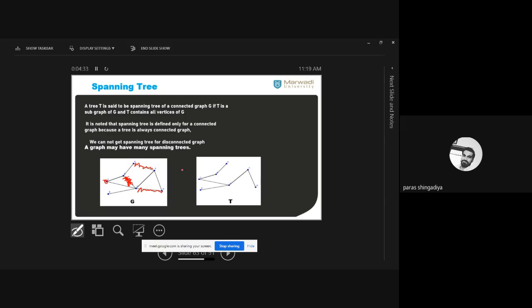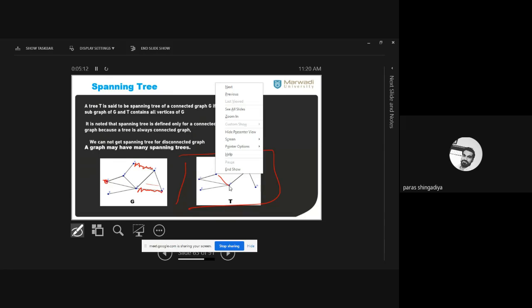Now this is a new graph that is a subgraph of the main graph. It is a subgraph of G because it is a part of the graph G, and it includes all the vertices of the graph G, and it satisfies the definition of a tree. It is a connected graph and there is no cycle between any two vertices. Therefore this graph T is known as a spanning tree. It is called the spanning tree. And you can derive another graph in place of that. Clear? You can draw another graph in place of that. You just change the choice of edges. Here you deleted an edge. Now consider this edge as it is here.